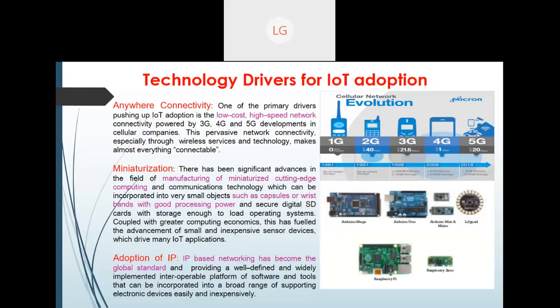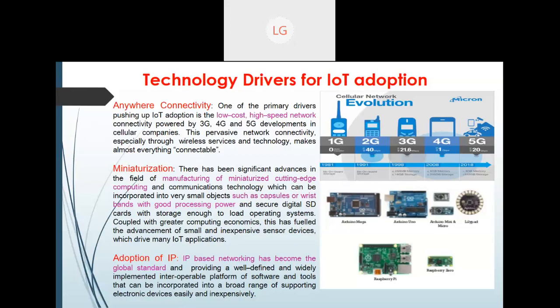Another, second technology driver which is very important is miniaturization. Now devices have been miniaturized, and you know that this kind of thing is not new. Even our computers are now in a miniature state. And now in manufacturing also, this miniaturization has become very common.